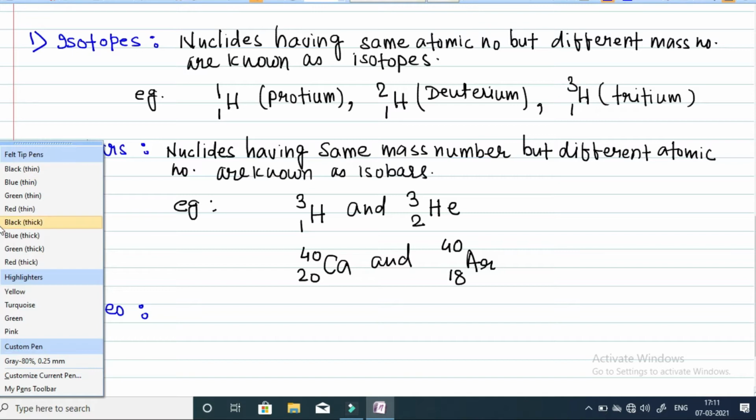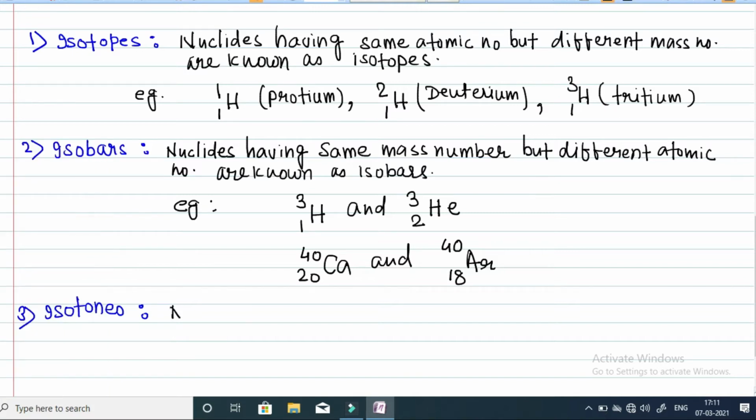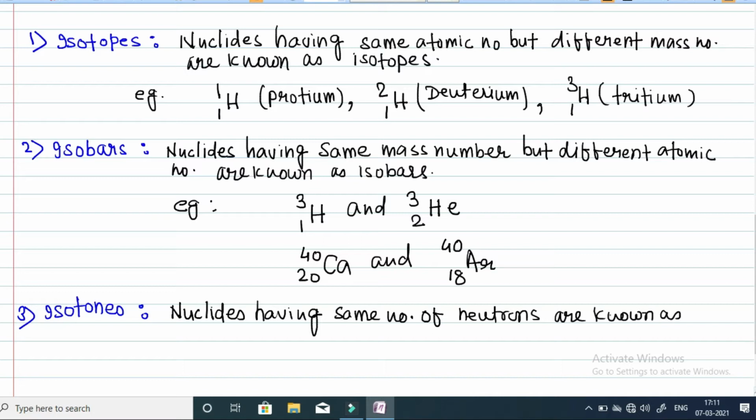So nuclides having same number of neutrons are known as isotones.